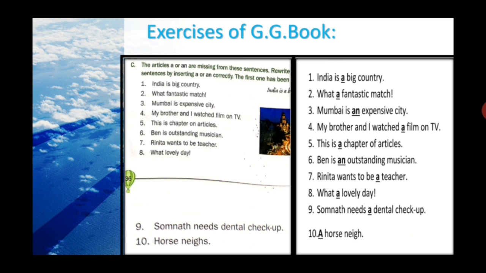Horse neighs. So it's the sound of a horse. That's here. You have seen one exercise like that. That an owl hoots. Remember that? It's like that. So a horse neighs. So here I have to use a because horse, this consonant sound and consonant letter as well. That's why a is used here.